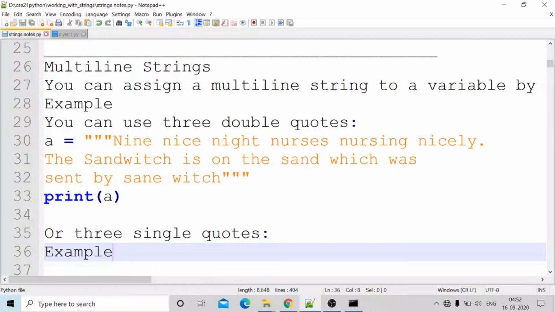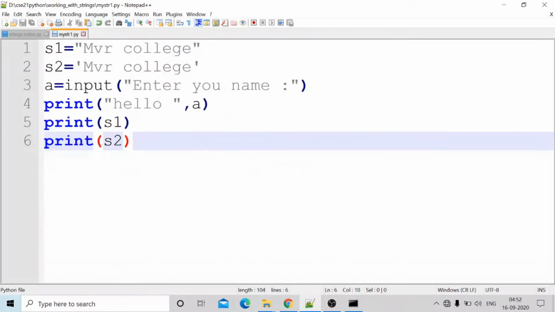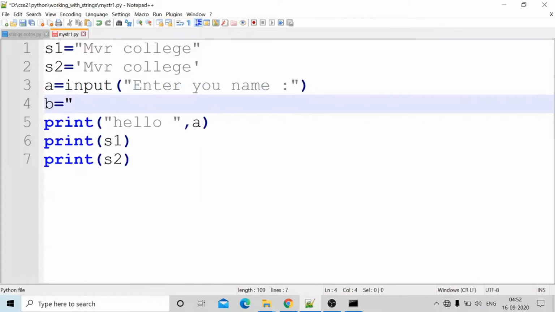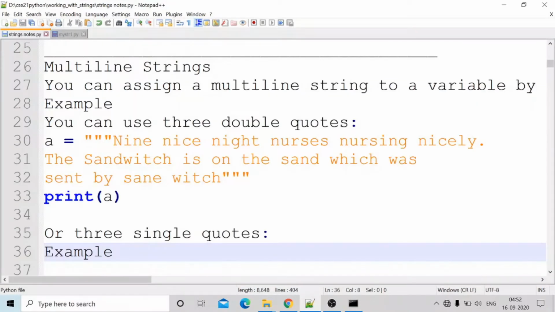How can we assign multiple lines to one variable? Using these codes. We use the symbols like this. Suppose b is the variable. I want to assign this to multiple lines, three times. Okay, I am copy pasting the same text. I am not typing all.